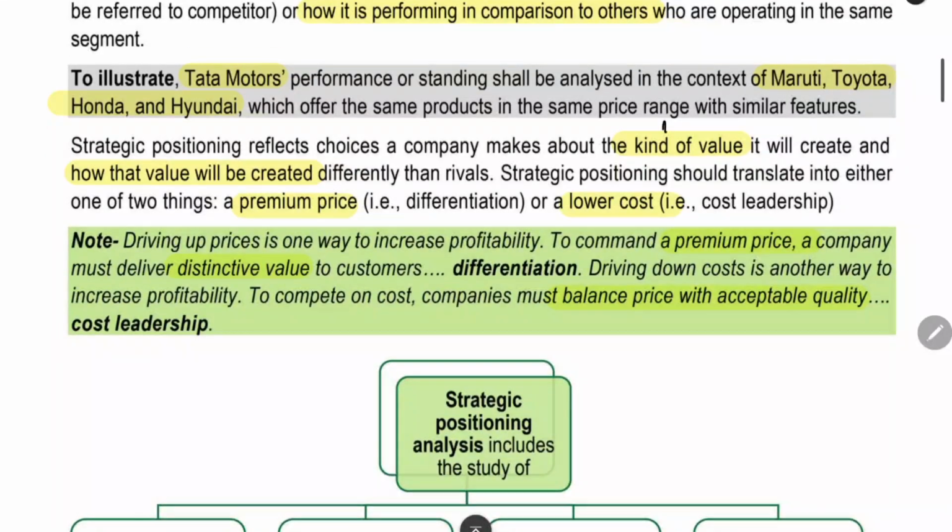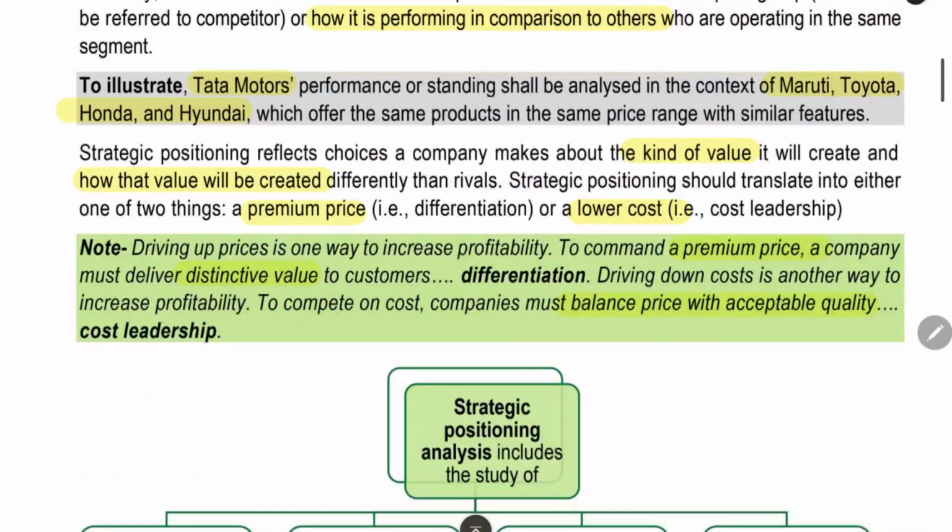It will affect the kind of value we provide to the customer, and how value will be created differently than the rival. Every company will have a different model for creating revenue, and for revenue generation they will have different methods that we will compare. With a different positioning, you can do two types of things. One is that you can charge a lower price to the consumer and follow a cost leadership strategy. Or, if your positioning is elsewhere, you can charge a premium price because your product is unique, through product differentiation.